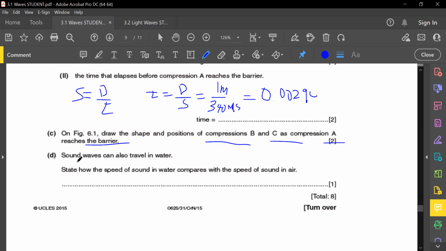Then after that, state how the speed of sound in water compares to that of air. Obviously, the speed of sound in water is much faster than air. And this is how you're going to get your free one. Easy.